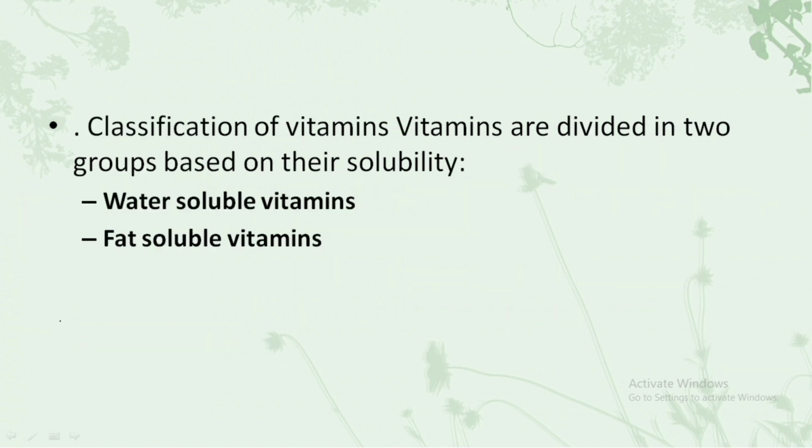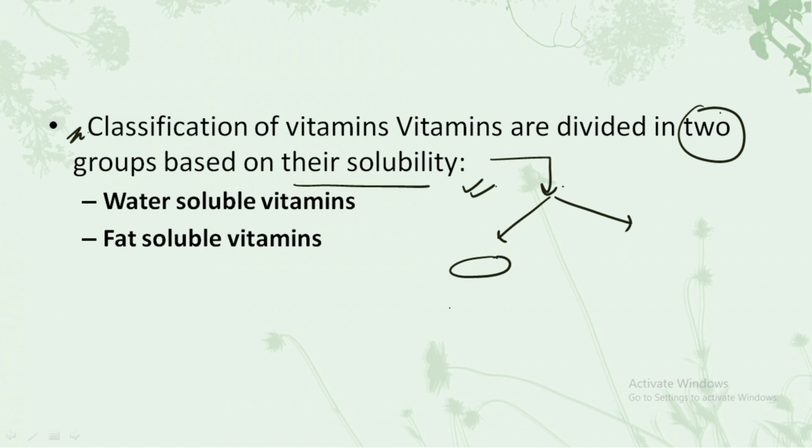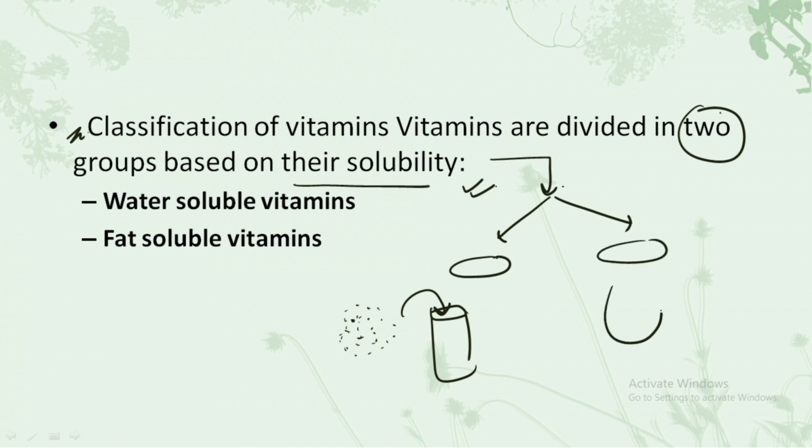Now let's understand the classification of the vitamins. Vitamins are divided into two main groups, based upon their solubility. Now what is solubility? Solubility means that we have a solute and we have a solvent. What is a solute? The solute is the compound that we are actually trying to mix in, that is, the organic molecule that we want to solubilize in our solvent. What is the solvent? The solvent is the material, the liquid, in which we want to solubilize it.